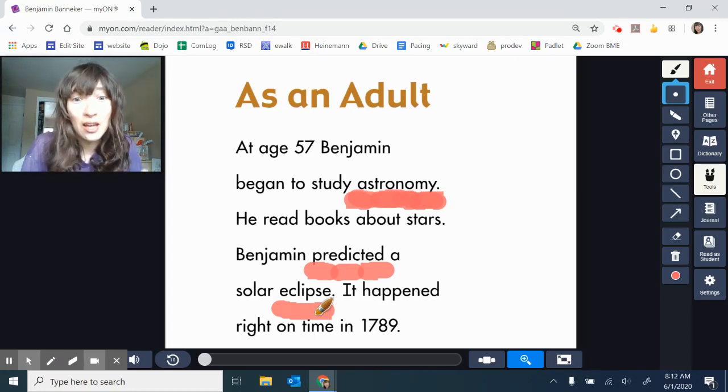Go ahead and pick a page or a word that you solved using the crashing method and share that with your teacher. Show us what word it was and how you crashed the parts together to solve it.